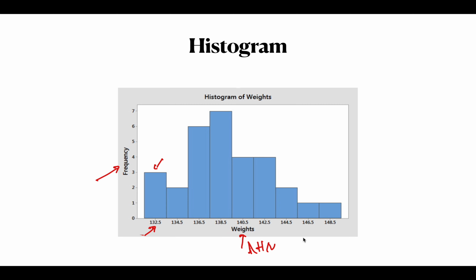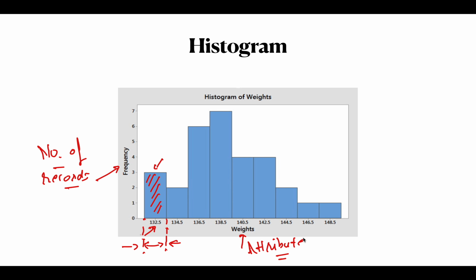Frequency shows the number of records in that domain, so this is basically a range. What this curve shows is how many students lie in this domain. It's a histogram of weights, showing how many students have weight in each range.